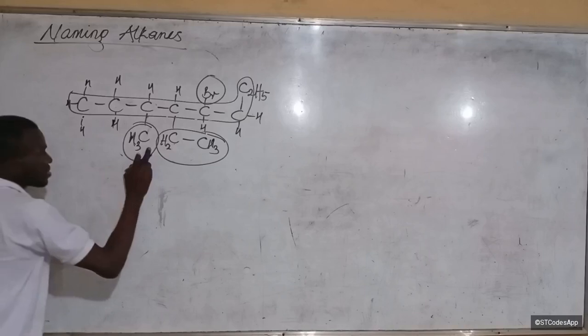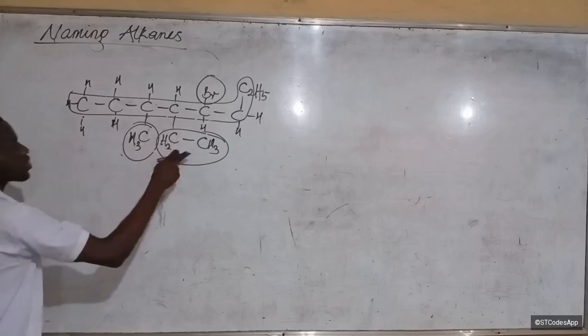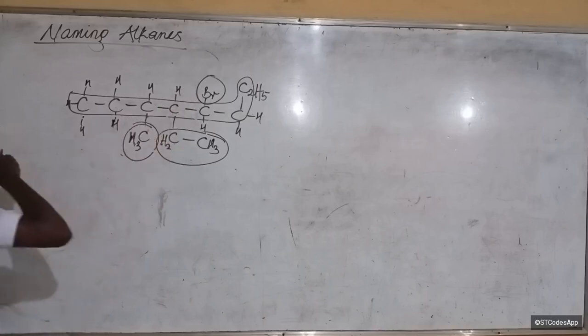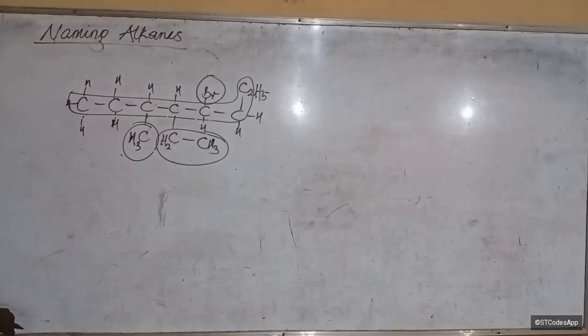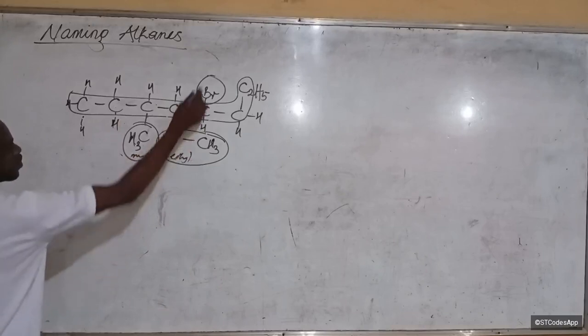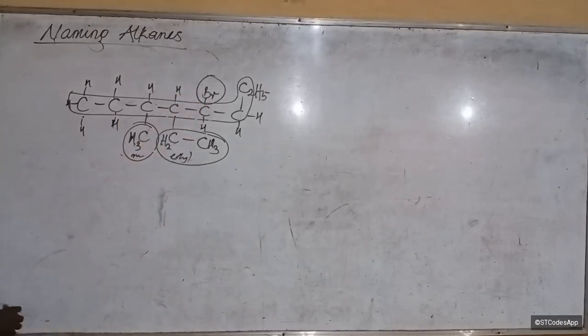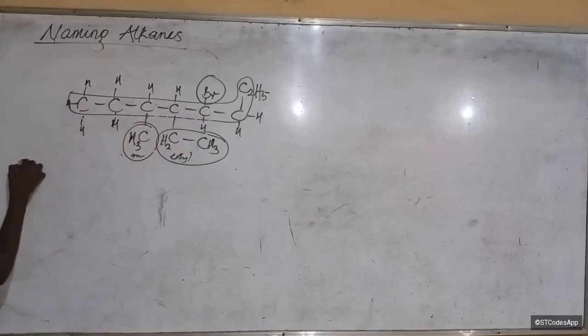We have methyl, right? Between methyl and ethyl, methyl appears once, this one once, bromine once, right? So we can easily say, we just arrange that alphabetically. Which one should come first? B. This one is ethyl, right? This one is methyl. This one is bromo. Which one should come first? Bromo. Bromo is number 5, right? 1, 2, 3, 4, 5. So that will be 5.